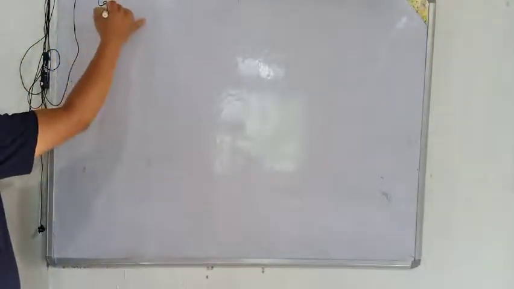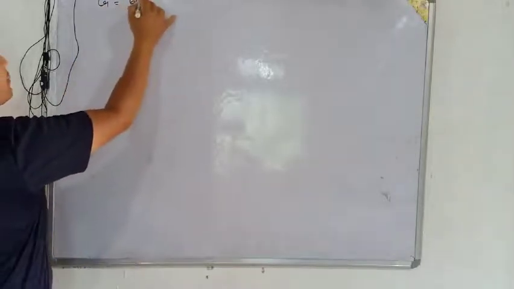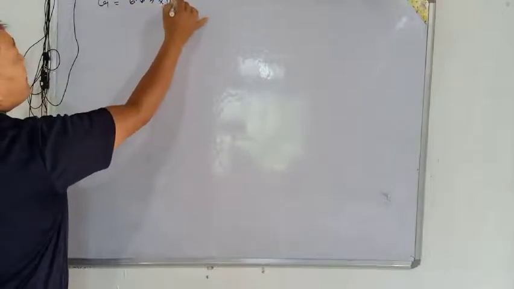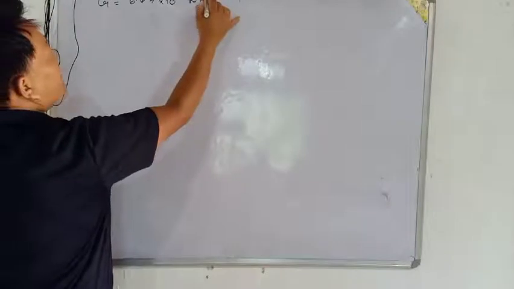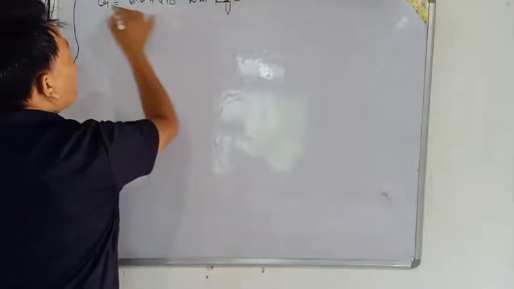And the value of G, since we know that G is the universal gravitational constant, G is equal to 6.67 into 10 to the power minus 11, and the unit is Newton meter square per kg square.